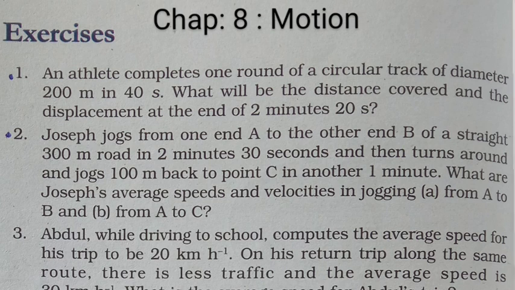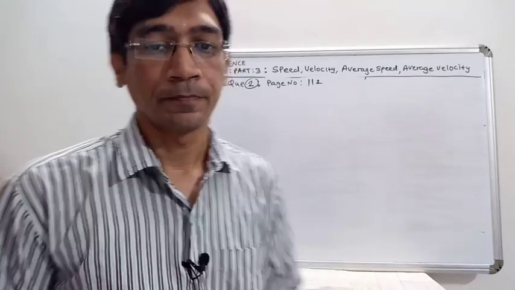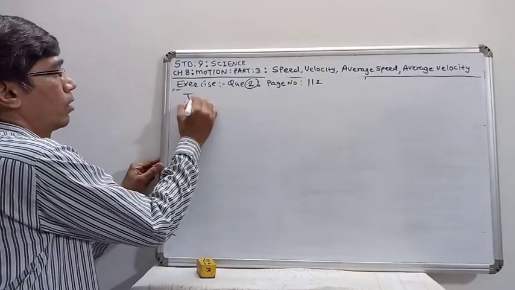In question number 2, Joseph jogged from one end A to the other end B of a straight 300-meter road in 2 minutes 30 seconds and then turns around and jogs 100 meter back to the point C in another 1 minute.